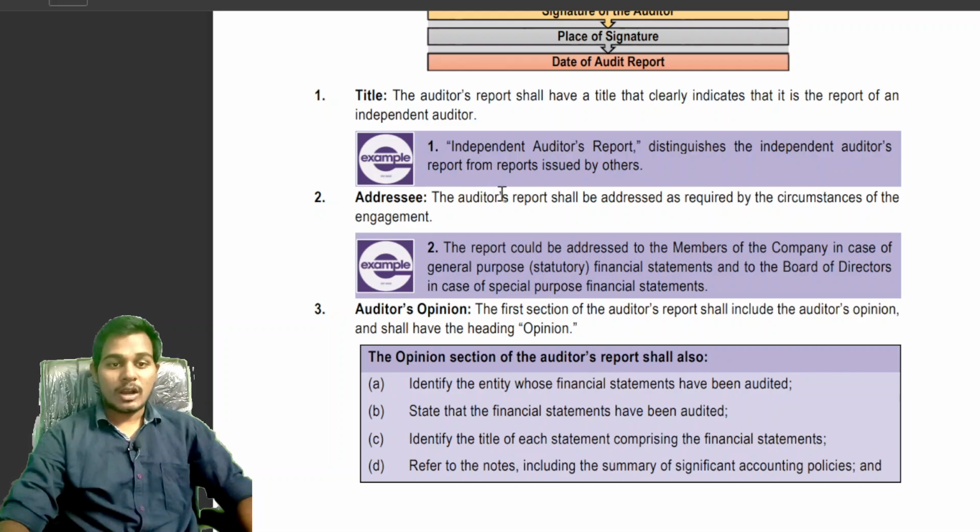The audit report shall be addressed as required by the circumstances of the engagement. In the case of general purpose financial statements, they are provided to the members of the company, and in the case of special purpose financial statements, they are provided to the board of directors. That is, based on the circumstances, they are provided to the members of the company, or to the board of directors, as the case may be.